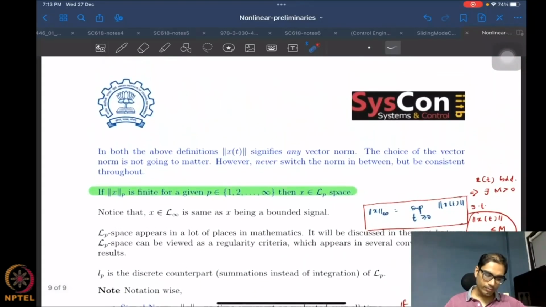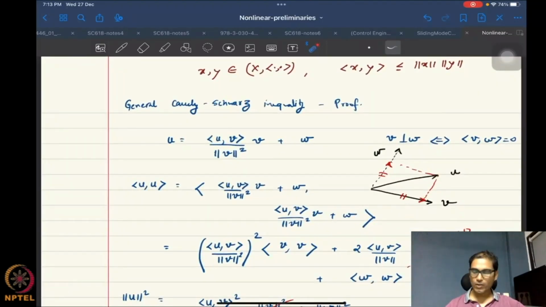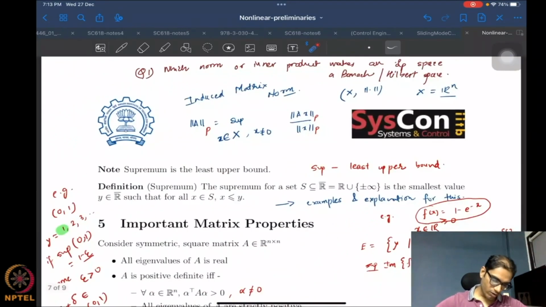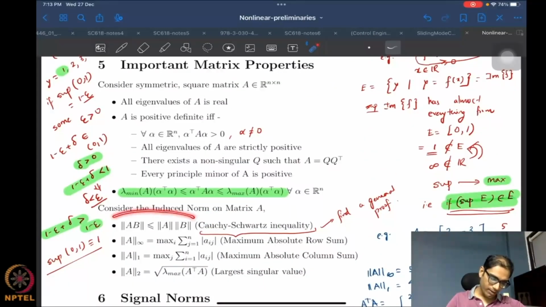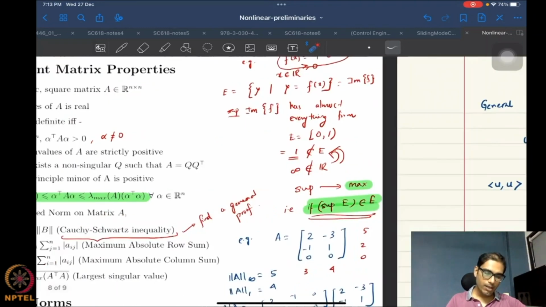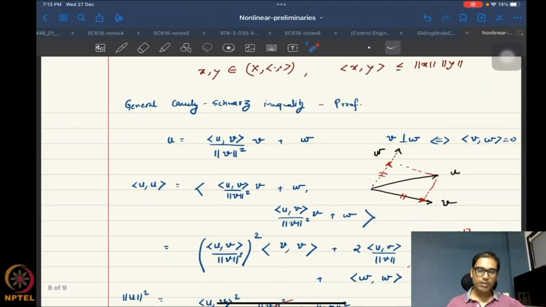So what I wanted to look at is, since we have looked at so much of the norms, we've looked at non-linear spaces, we've looked at the fact that the norms follow triangle inequality. Obviously, one of the key properties of norms is triangle inequality. But one of the other properties, and we also saw it for the matrix norms, is a Cauchy-Schwarz type of inequality that the norms really follow. Yeah. So this Cauchy-Schwarz inequality, of course, we stated it without any proof for the matrix case, but I wanted to work out a simple proof of the Cauchy-Schwarz inequality for the general case.